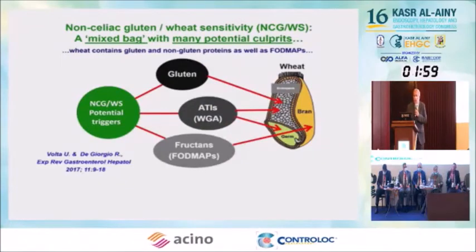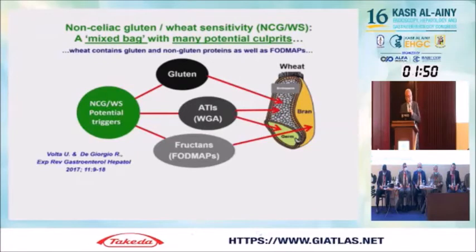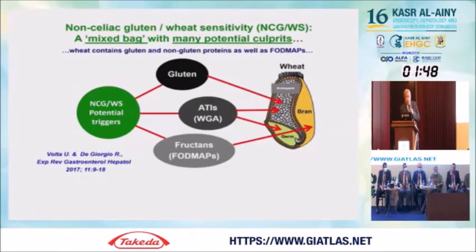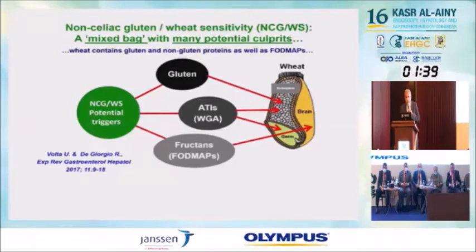As we see here, we call it a mixed bag of many potential culprits. Wheat doesn't contain only gluten, but also other materials which can induce the reaction, including fructans.